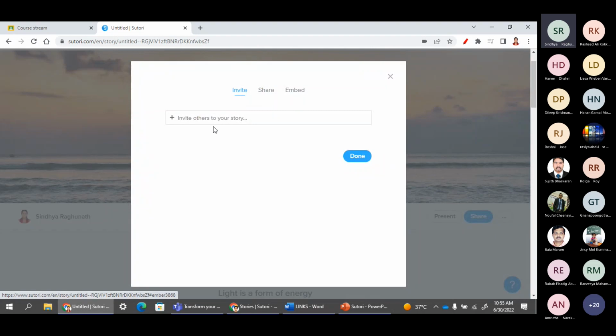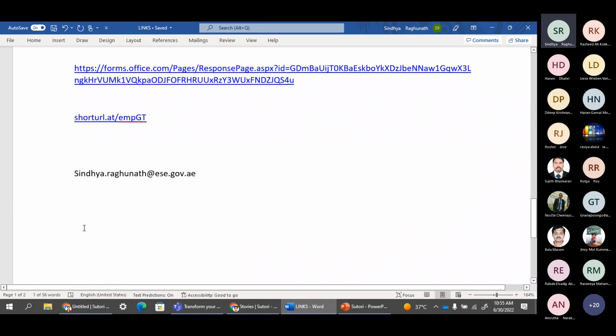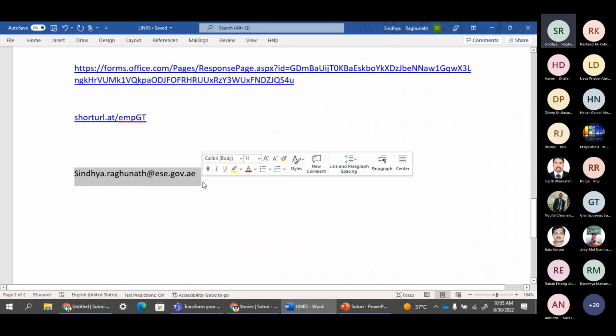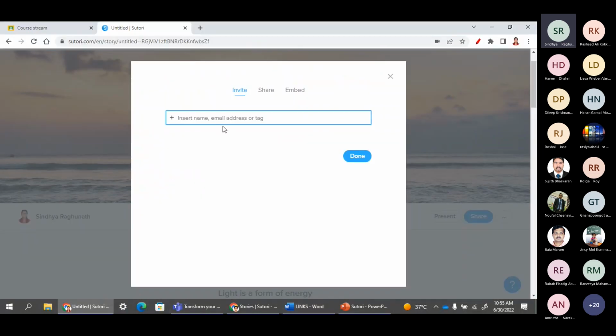In the invite option, if you have your friends' or somebody's mail ID, you can just paste it here.